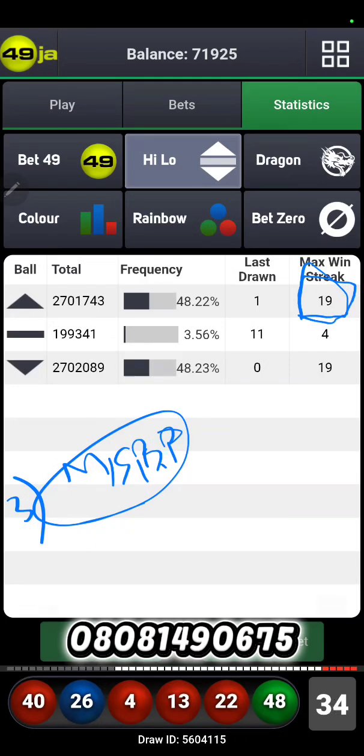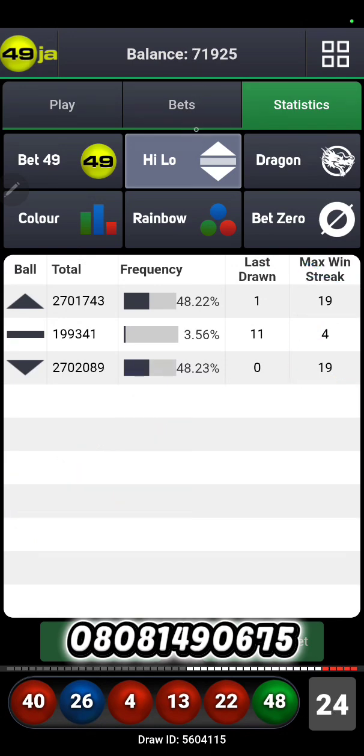Without martingale, if you can win more than half, you have profit. If you can win half, you break even. So you do understand that. The same with the low, also 19 according to record. So let's get back.